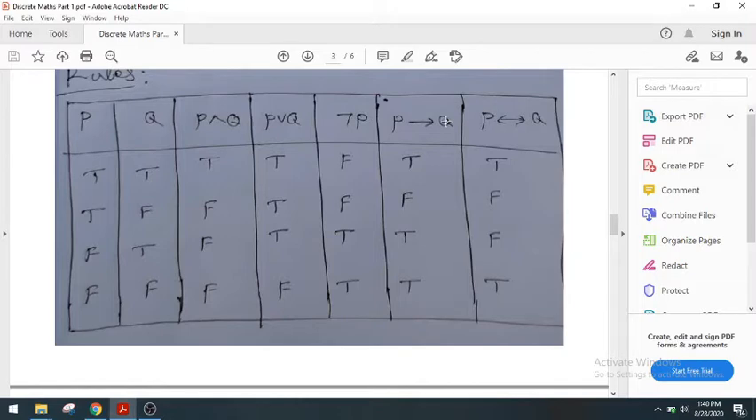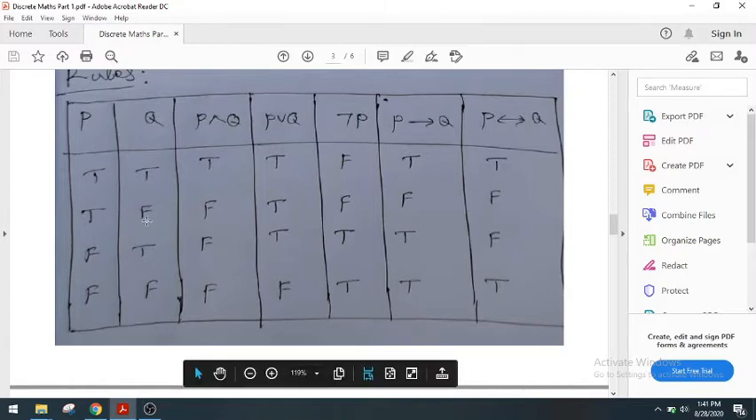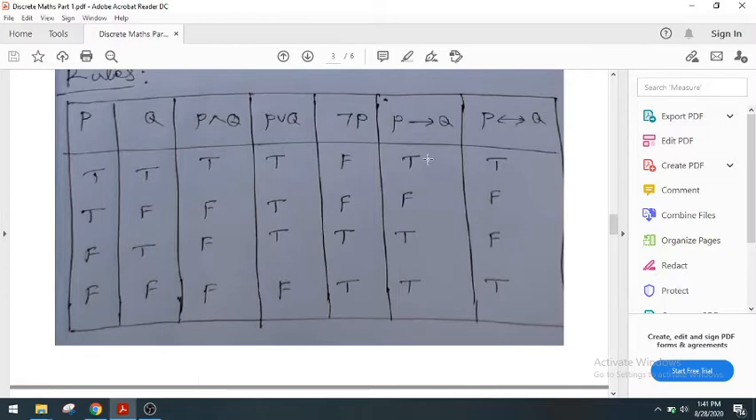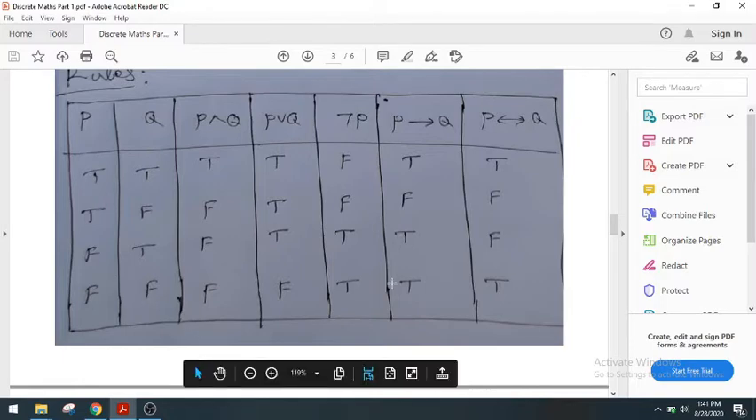Now, P then Q. We have to look at the entries of P and Q. Look at T in P and F in Q. If there is TF, then it becomes F, otherwise T. Check each row. In the second row only we have TF, therefore we have F. Otherwise T, because in the remaining rows we don't have TF, therefore T.